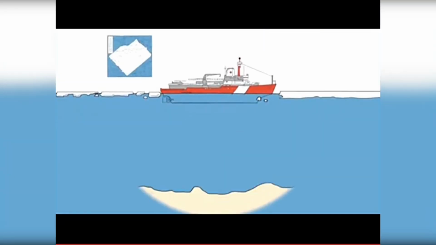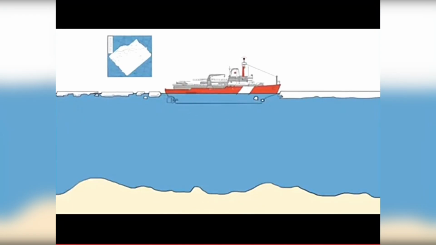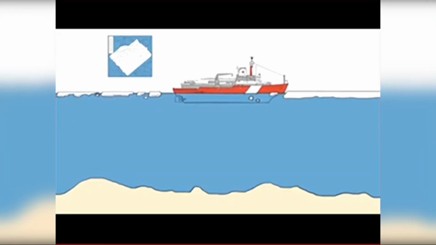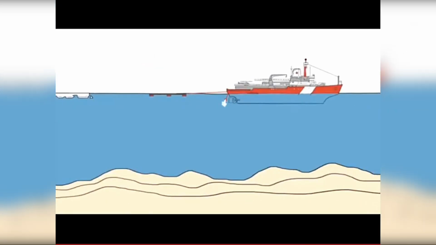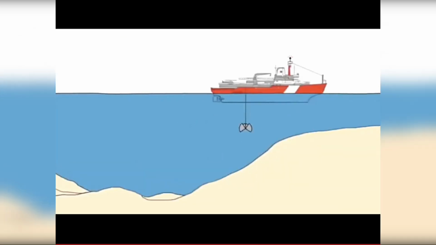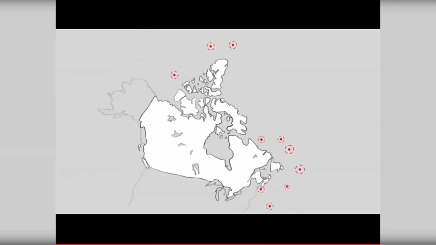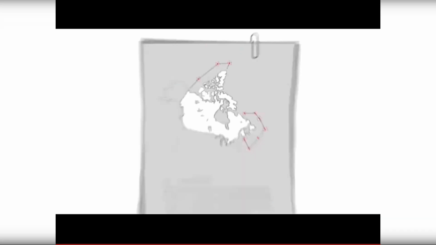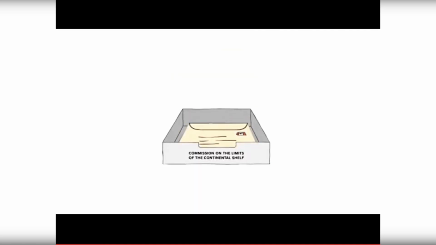Bathymetric surveys use multi-beam sonar to create detailed 3D images and help us to measure the water depth and shape of the seafloor. This information is combined with scientific data about the physical characteristics of the seabed and subsea floor, gathered through geophysical and geological studies. The data is analyzed to determine the precise outer limit of Canada's extended continental shelf and provides the scientific evidence needed for Canada's submission under UNCLOS.